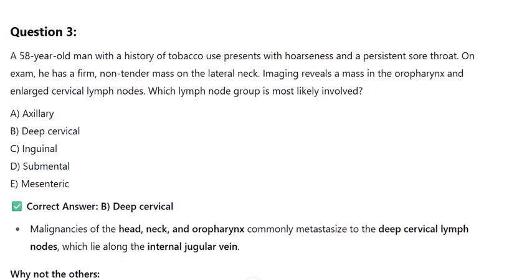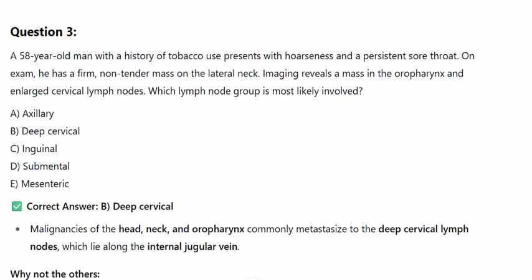Question 3. A 58-year-old man with a history of tobacco use presents with hoarseness and a persistent sore throat. On exam, he has a firm, non-tender mass on the lateral neck. Imaging reveals a mass in the oropharynx and enlarged cervical lymph nodes. Which lymph node group is most likely involved? A. Axillary, B. Deep cervical, C. Inguinal, D. Submental, E. Mesenteric. Correct answer B. Deep cervical.